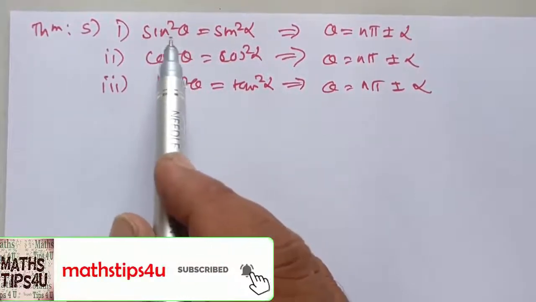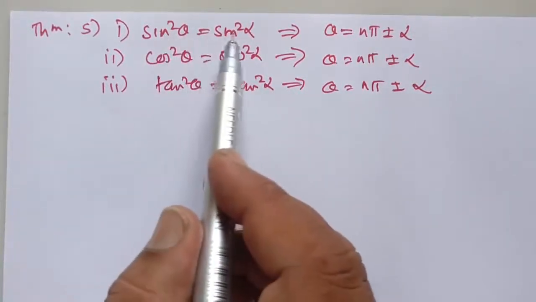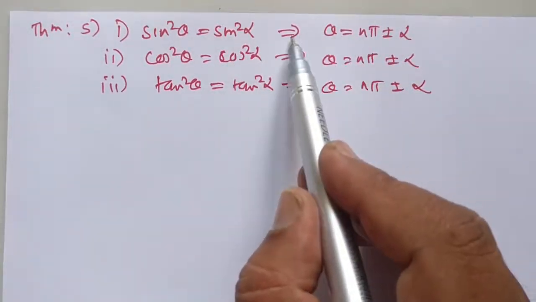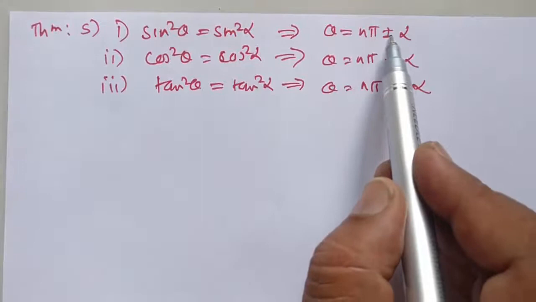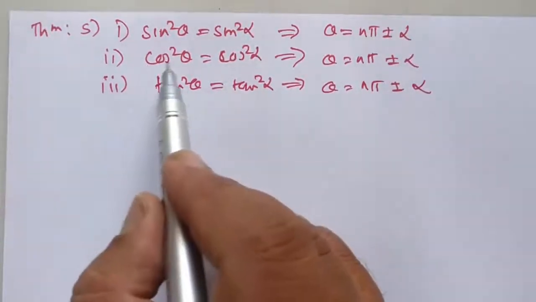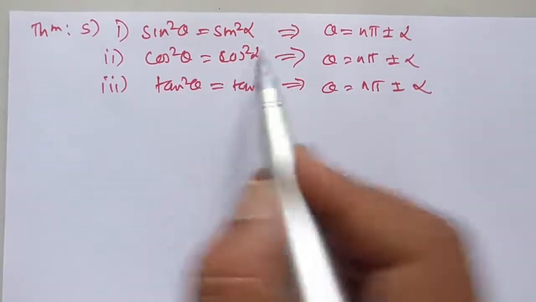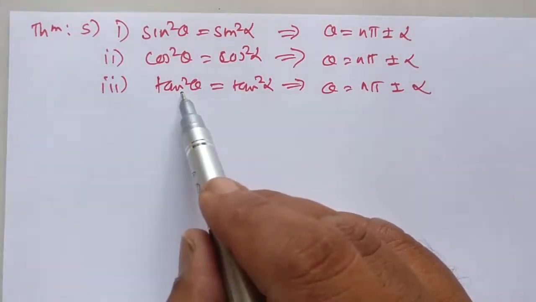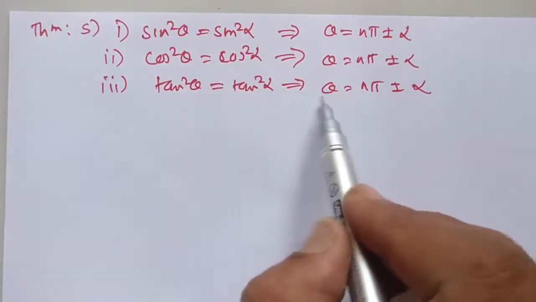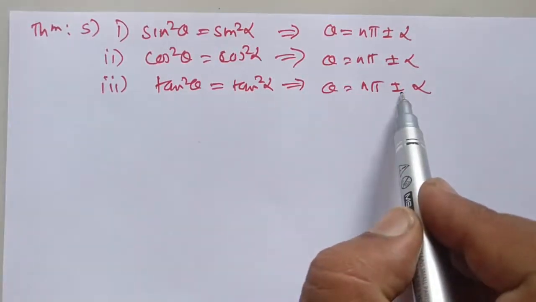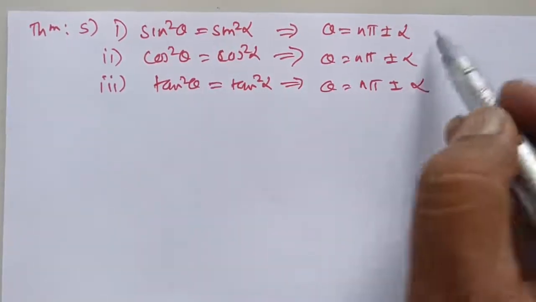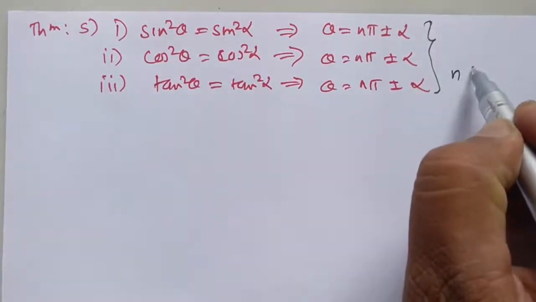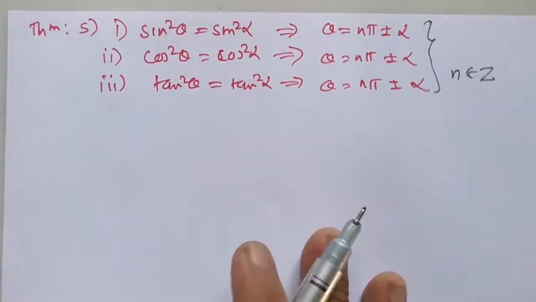Number 1, if sin square theta is equal to sin square alpha, then theta is equal to n pi plus or minus alpha. Number 2, cos square theta is equal to cos square alpha implies theta is equal to n pi plus or minus alpha. And third, tan square theta is equal to tan square alpha implies theta is equal to n pi plus or minus alpha. All the solutions are the same, where n belongs to Z.